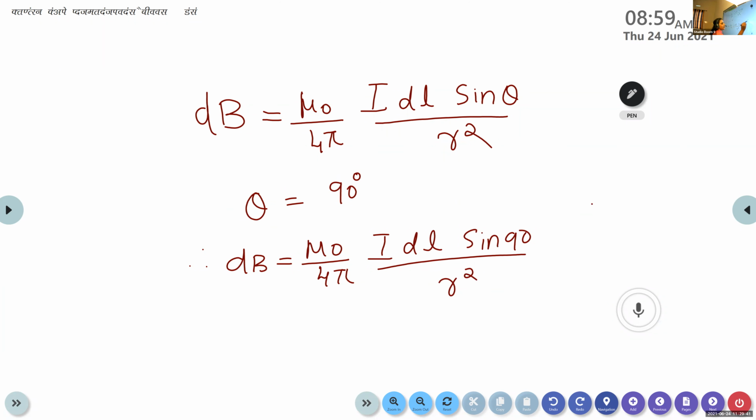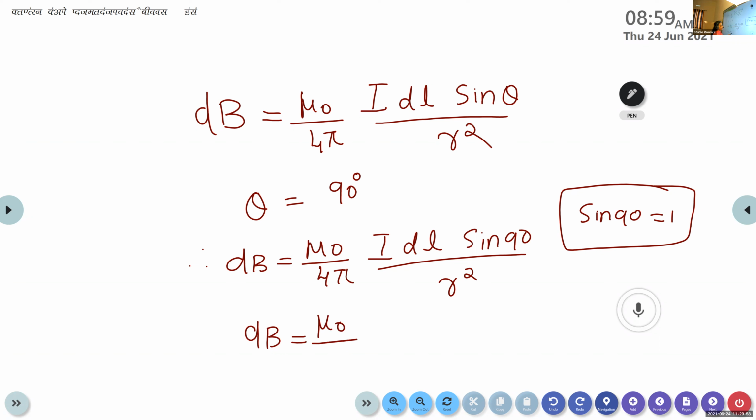We know that the value of sine 90 is equal to 1. So by substituting this value, the magnetic field due to that small line segment is given by dB is equal to mu 0 by 4 pi I dl divided by R square.